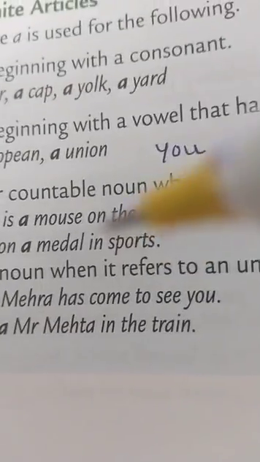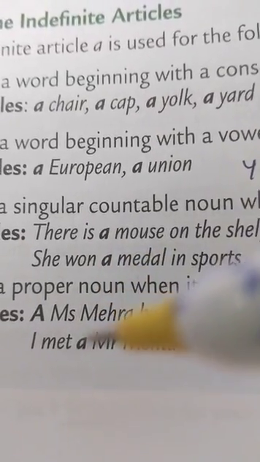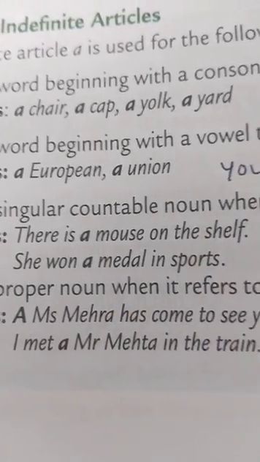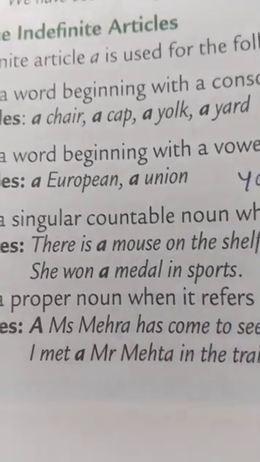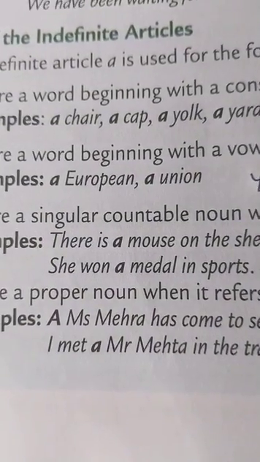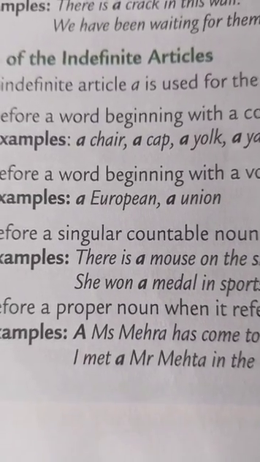Now, next sentence, I met a Mr. Mehta in the train. Now, Mr. Mehta is a proper noun, but we have used a before it. It means that an unfamiliar person who is Mr. Mehta. Okay, so we use article a before an unfamiliar proper noun, an unfamiliar person.